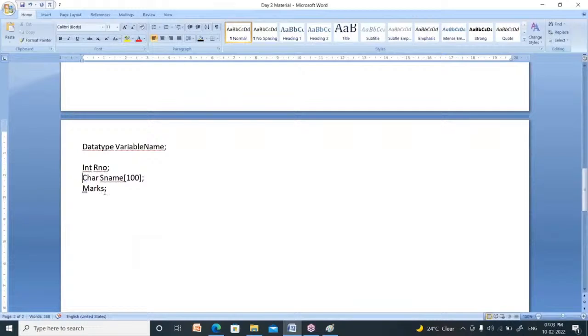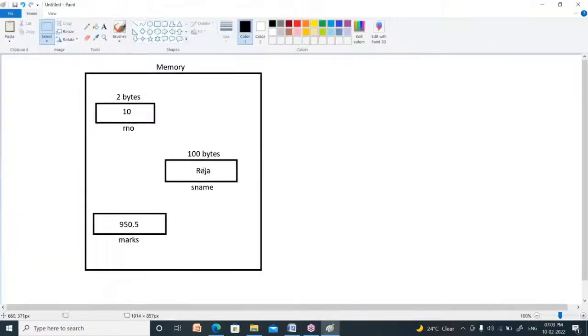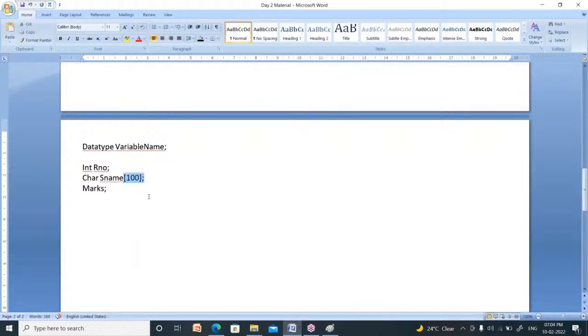Just write it like this. This is called a character. Whenever you write square brackets with some size inside, then it is called a string. A string is nothing but a group of characters. R is a character, A is a character, J is a character, and A is a character. Whenever you group these 4, it becomes Raja. That is known as a string. So this is a string, and this is an integer.